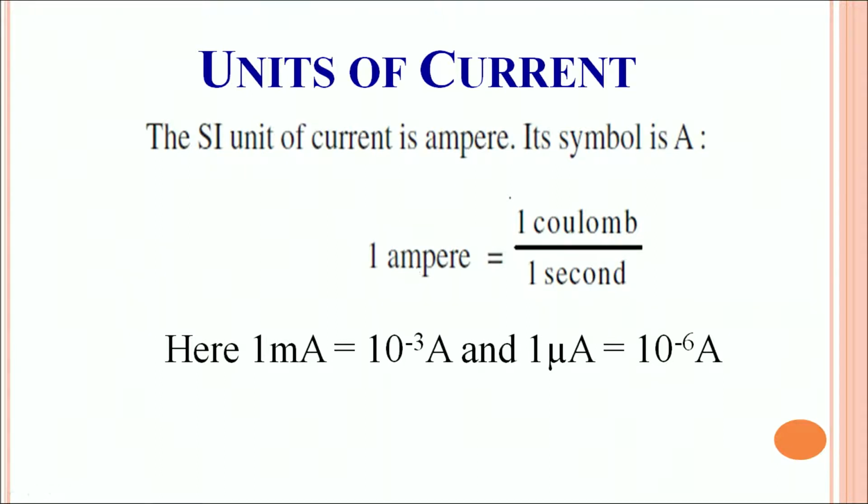Now, 1 ampere of current actually is a larger unit. You can define smaller units. 1 milliampere is defined as 10 raised to power minus 3, milli means 10 raised to power minus 3 of an ampere, and 1 microampere is defined as 10 raised to power minus 6 of amperes. So, how is this charge carried?